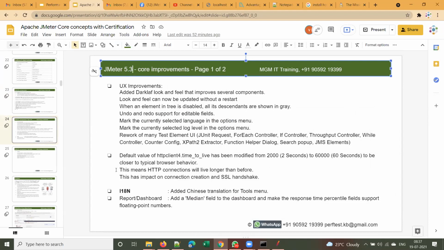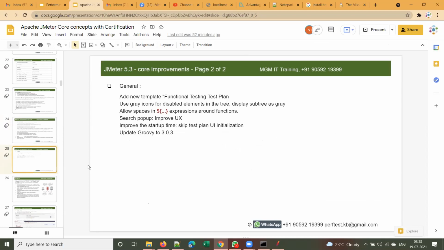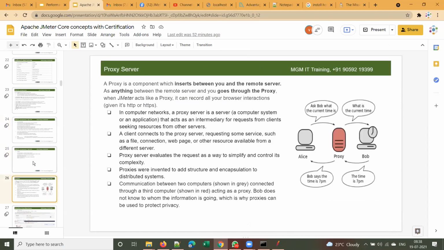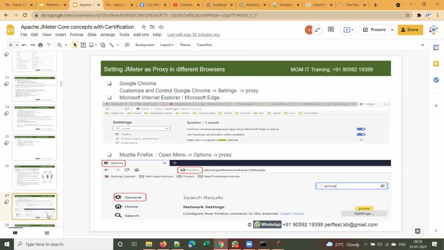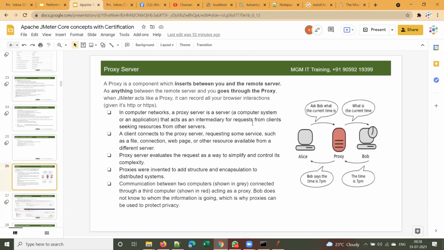Let me go to the next slide. Before starting JMeter, this is one last thing that I want to explain to you: the proxy server. What is meant by a proxy server?